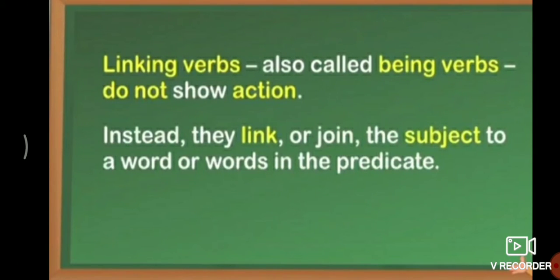Linking verbs, also called being verbs, do not show action. So there is a linking verb, also called a being verb, which does not show action. Instead they link or join the subject to the word or words in the predicate. Here another thing is a linking verb, which we call a being verb, which does not show the action.